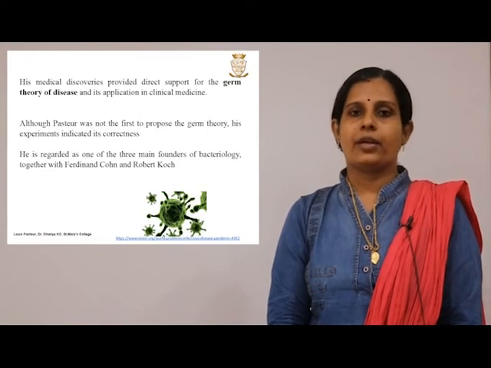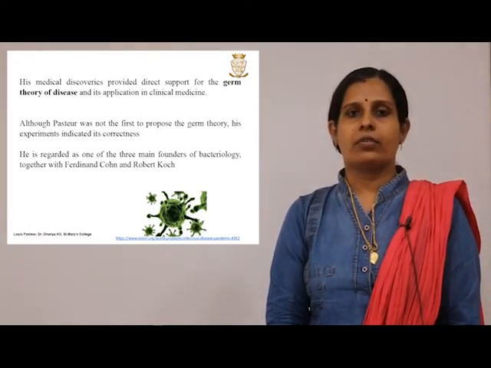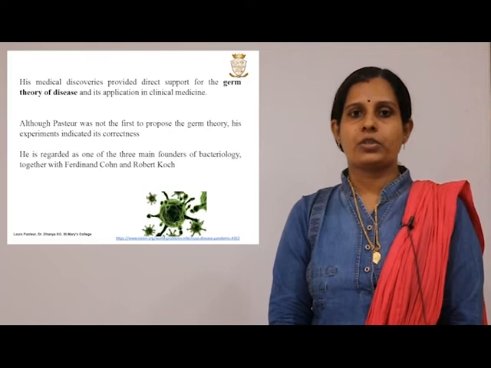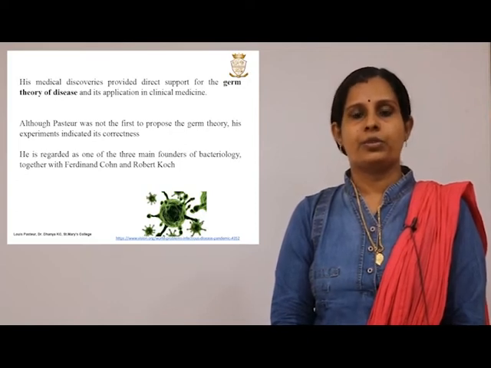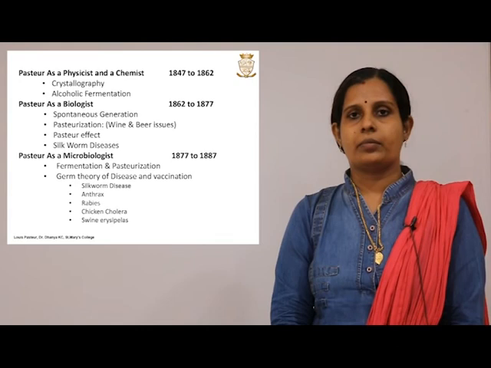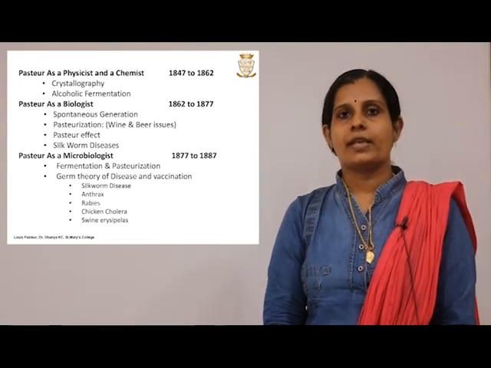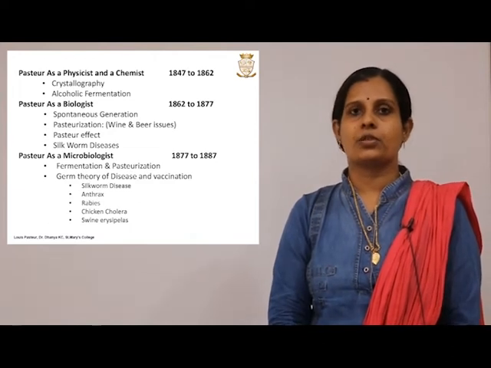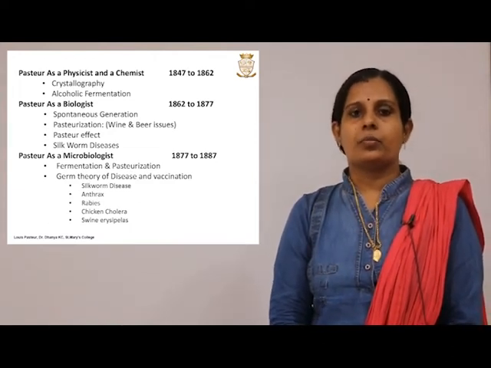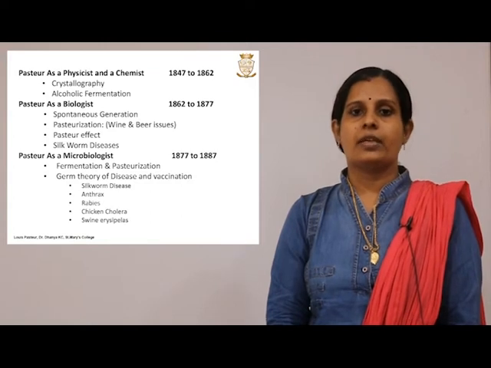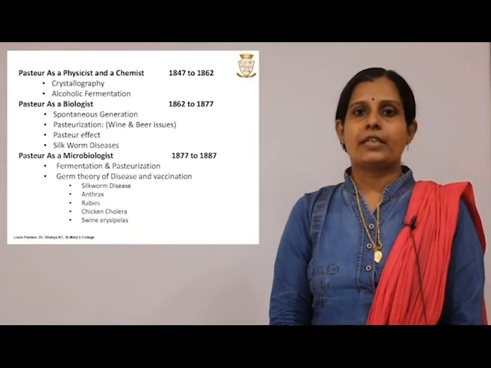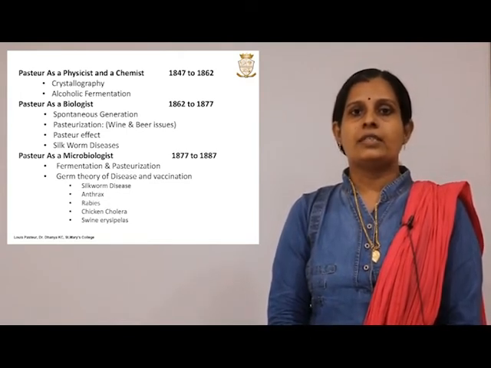In 1885, Pasteur made a weakened virus suspension of rabies and used this to inoculate a boy named Joseph Meister, who was bitten by a rabid dog. And through this vaccine administration, Pasteur was able to rescue this particular boy. To help to treat future cases of rabies, Pasteur, with monetary donations coming from all over the world, instituted Pasteur Institute in 1888. So, his medical discoveries proved germ theory of disease.